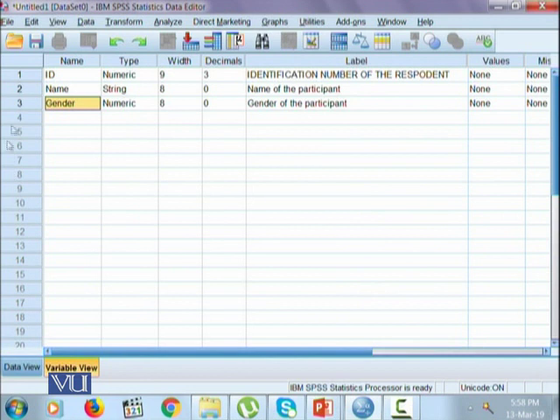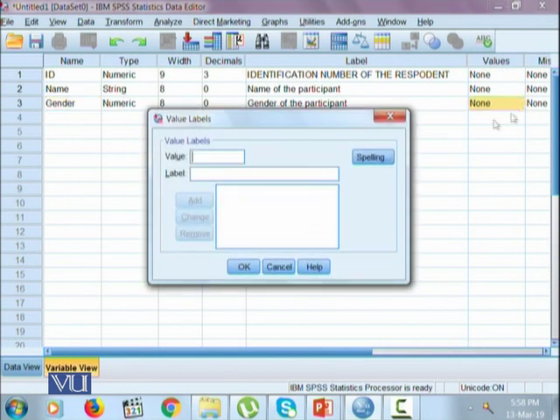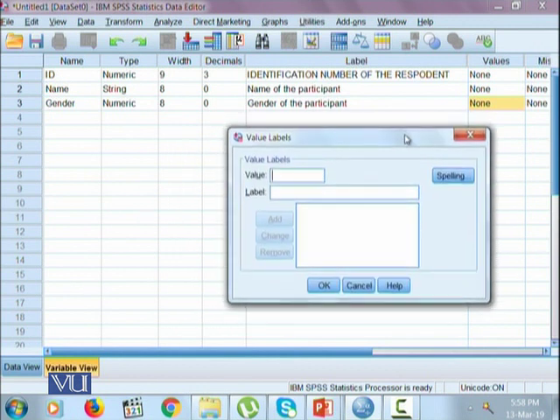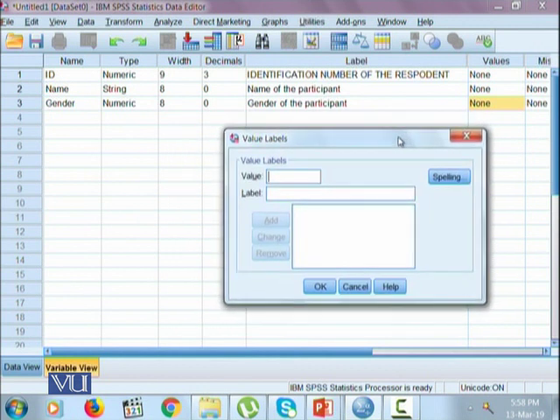Since we have given a new coding to the gender, to identify these codings, we will use the values. And values play a very vital role in determining the various characteristics of any variable. Here, the value we are giving to a male is 0. So 0 will be identified as male and click add.